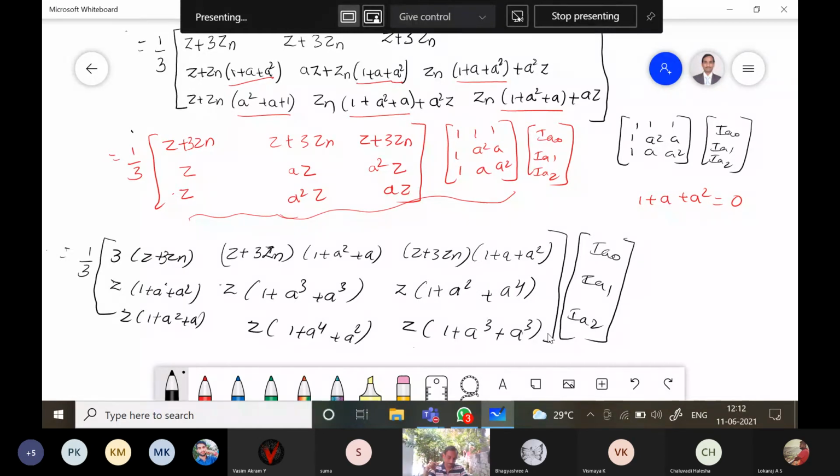Is it clear? So now substitute: a cube is equal to 1, a to the power of 4 is equal to a, and 1 plus a square plus a is equal to 0 in this equation. What will you get?